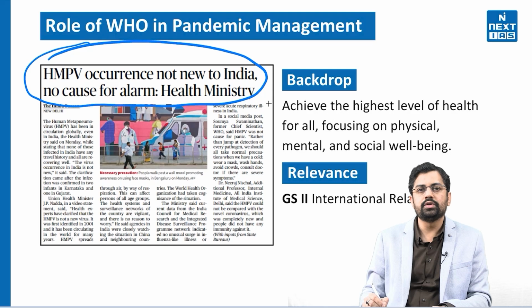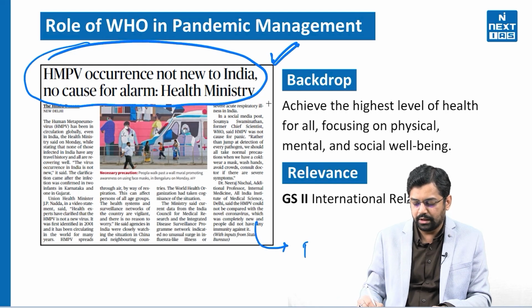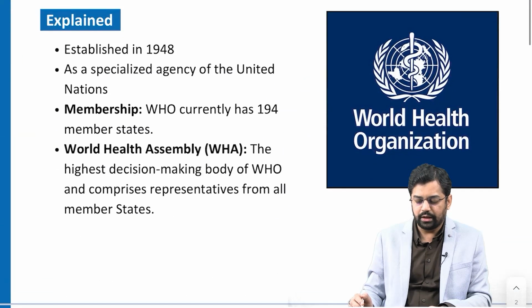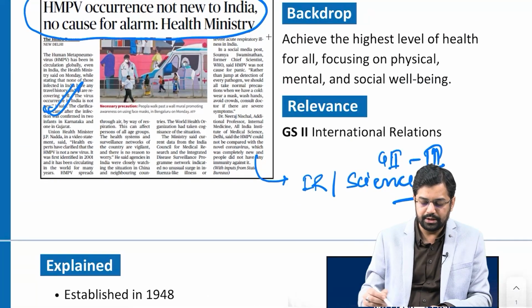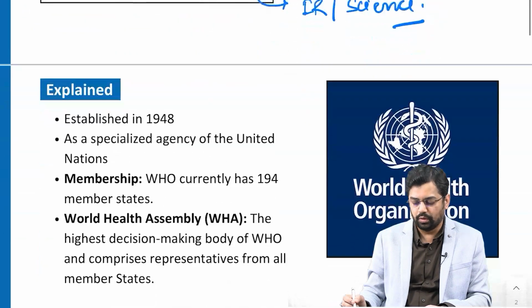The role of WHO was majorly spoken about when COVID-19 happened. So with respect to pandemic management, what can be the role? This role of WHO is majorly with respect to international relations and specifically in the field of science, so it can be related to the GS2 paper and the GS3 paper also. Going into the article, it talks about the health ministry, but we can also have a look at the role of WHO.